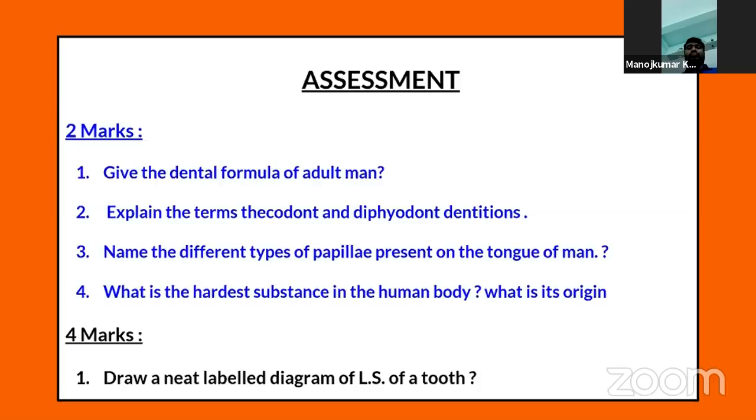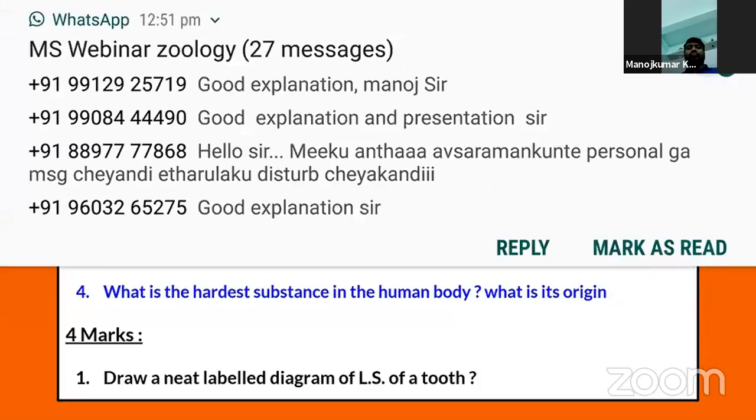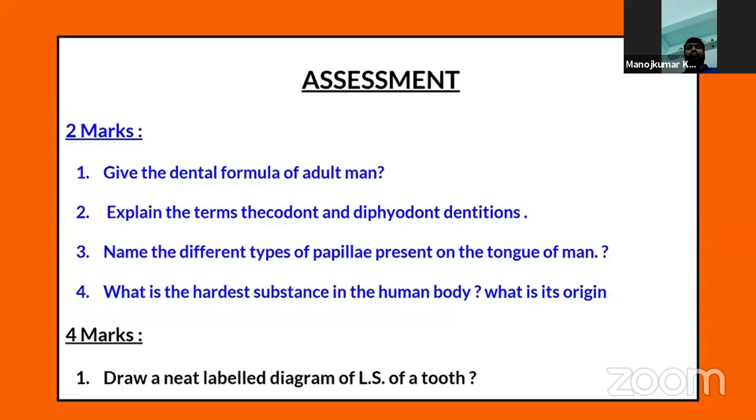The fourth question is: what is the hardest substance in the human body and what is its origin? The hardest substance in the human body is, yes, exactly, enamel. Enamel is developed from the ameloblast cells of ectodermal origin.